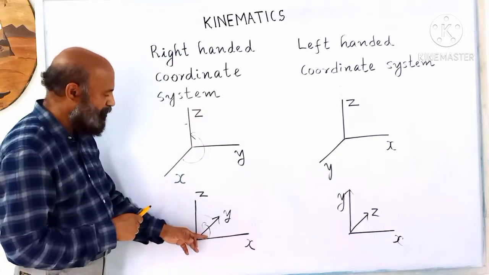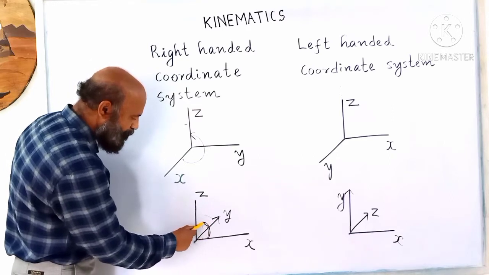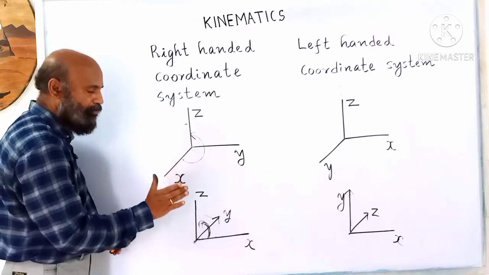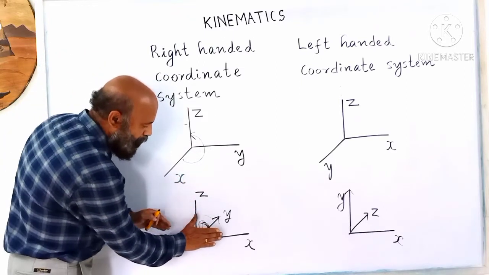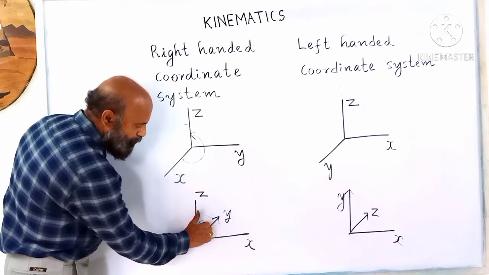Here also you can see anti-clockwise rotation, x, y, z. Keep the fingers of the right hand along the positive x-axis and rotate towards the y-axis.